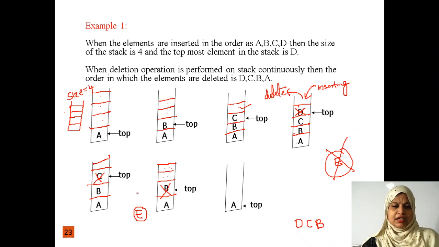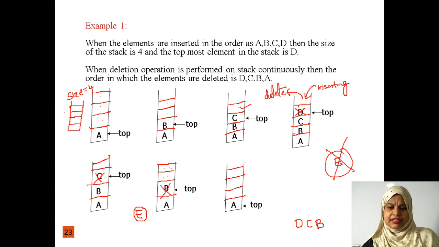Now A becomes the top element. Now again I want to delete this A. How am I going to delete this A? First I check whether the stack is empty or not. The stack is not empty. The stack consists of this A element. So we can delete this A from this stack.